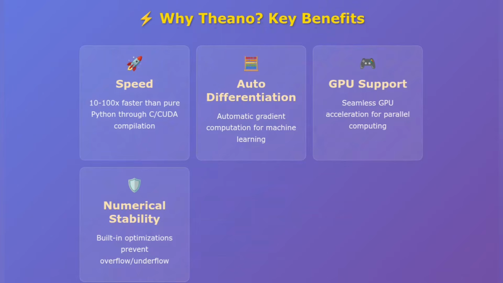Third, GPU acceleration. Theano was one of the first libraries to make GPU computing accessible to Python developers. Just change a few configuration settings and boom, your code runs on GPU. Fourth, numerical stability. Theano includes many optimizations to avoid common numerical issues like overflow and underflow. And finally, it's the grandfather of modern deep learning frameworks. Understanding Theano helps you understand the principles behind TensorFlow, PyTorch, and others.